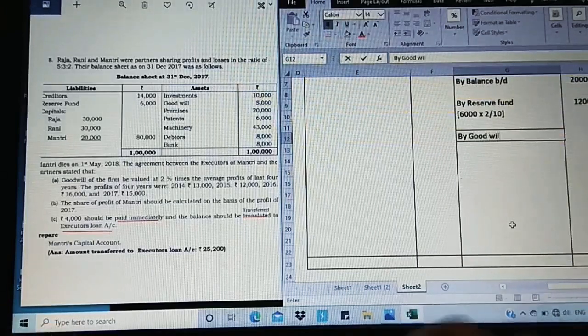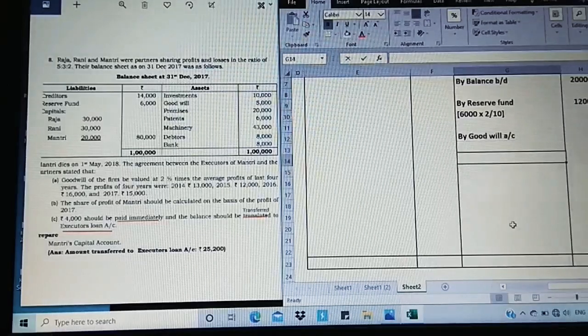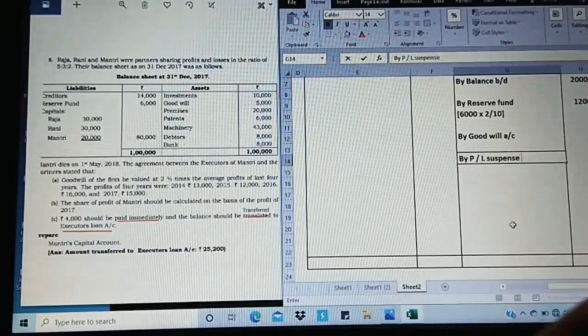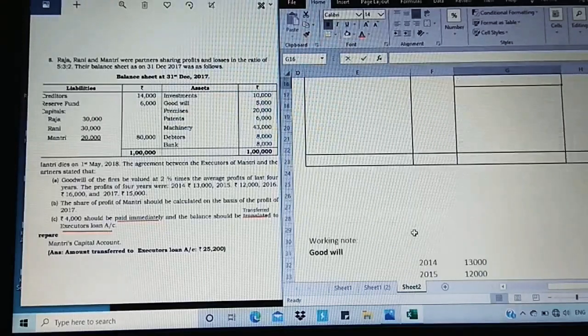By goodwill account, let me leave a space for the calculation. Then by profit and loss suspense account, let me leave a space, and then okay, this is a payment to be made. So let us just go for the calculation of goodwill account now.